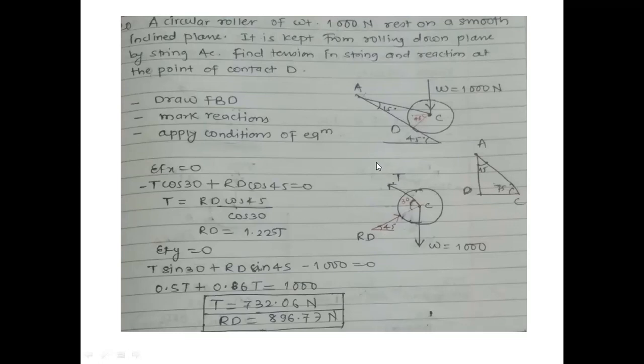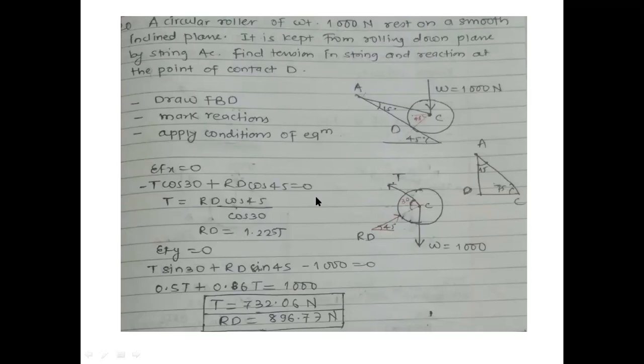So minus T. Why minus? Because one vertical and one horizontal will be the components of this inclined force. As it is acting towards your left, minus T cos 30 will be there. Component of RD will be like this, meaning RD will be in a rightward direction. So RD cos 45 is equal to 0. From this, I come to know one equation in terms of T and RD. So RD is equal to 1.225 T.